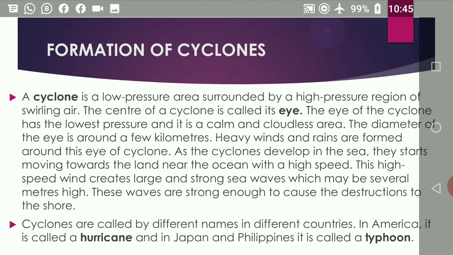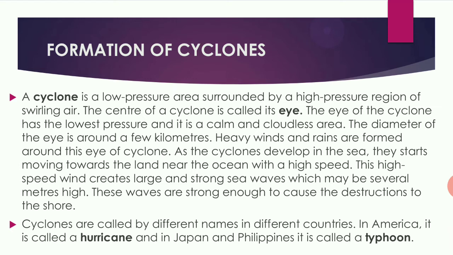Next, formation of cyclone. A cyclone is a low pressure area surrounded by a high pressure region of the air. The center, that is the midpoint, is called the eye. The eye of the cyclone has the lowest pressure and it is a calm and cloudless area. The diameter of the eye is around a few kilometers. Heavy winds and rains are formed around this eye of the cyclone.